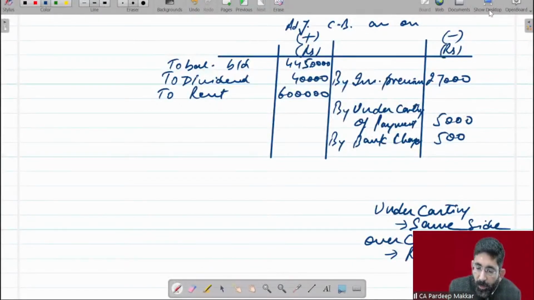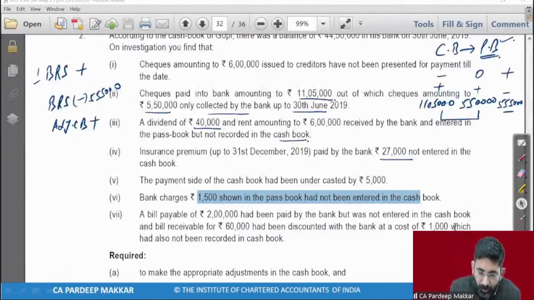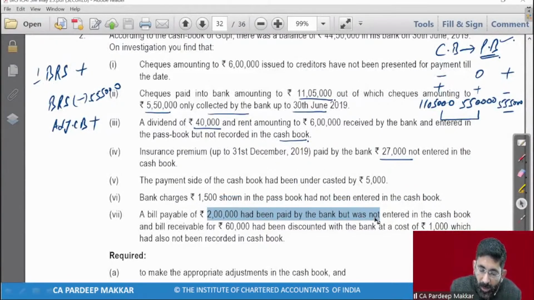Credit side, adjusted cash book. BPO of rupees 2 lakh has been paid by the bank but not entered in the cash book. Point number 1, BPO of rupees 2 lakh. This payment is made by bank from our account. This is again direct payment made by bank. 7th point, send me the answer fast.